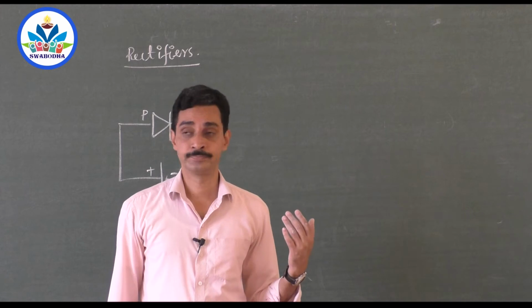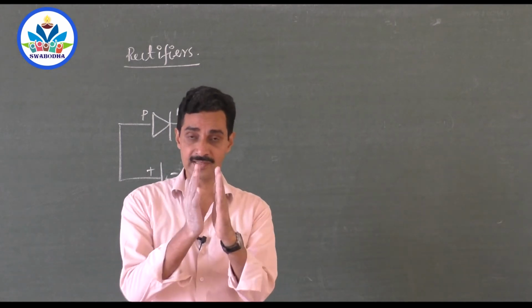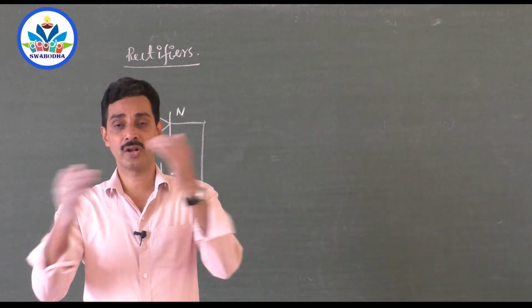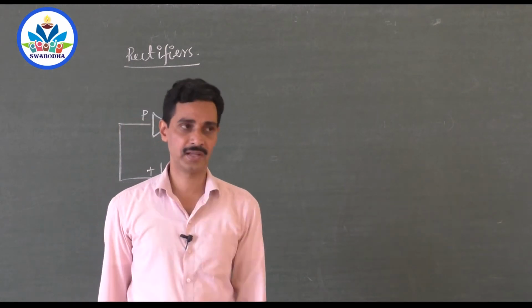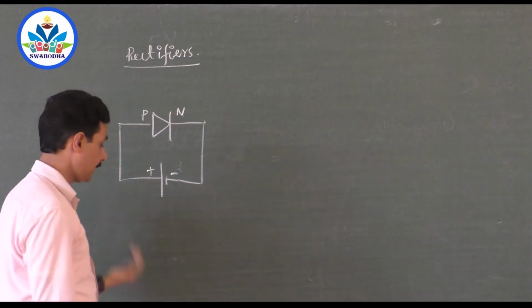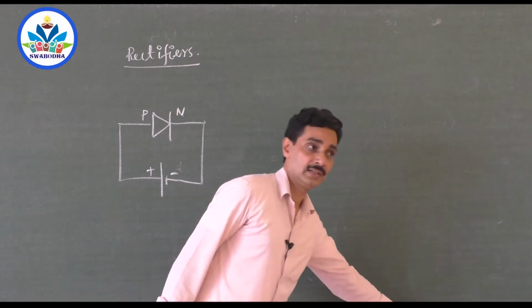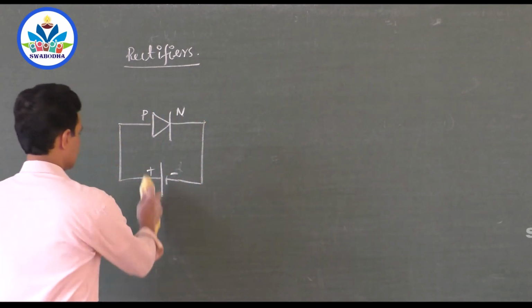And the width of the depletion region decreases. Electrons and holes cross the junction. Current is diffusion current. Now, the same diode, if it is reverse biased, you know that current is very less,